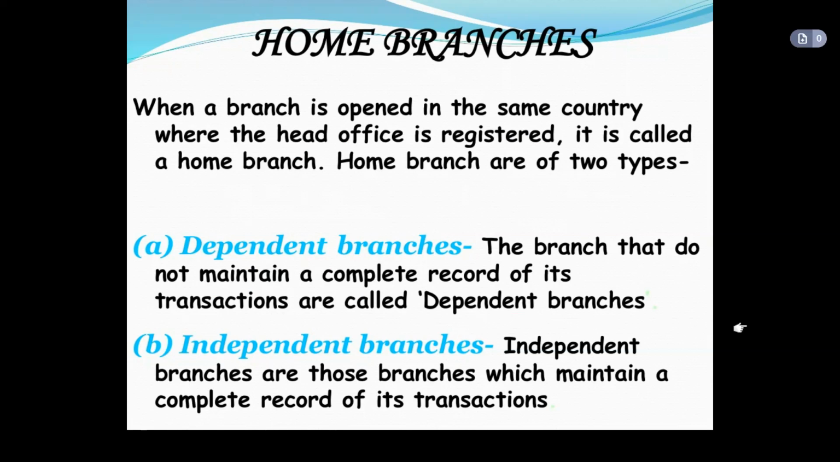In a dependent branch, the branch does not maintain a complete record of its transactions. It depends on its head office for maintaining the accounts of all the transactions that take place in its branch. Such types of branches are called dependent branches. Independent branches are those branches which maintain a complete record of all their transactions. They do not depend on the head office for maintaining their accounts.